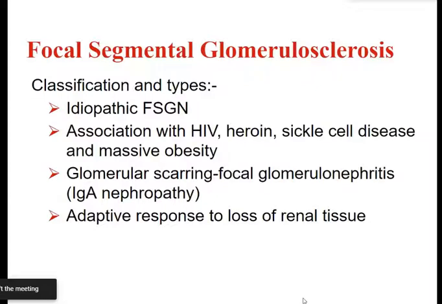Focal segmental glomerular sclerosis could be idiopathic, where we don't find any cause. Then it could be in association with HIV infection, in heroin abusers, then sickle cell disease, and at times in patients with massive obesity. Then it could be part of IgA nephropathy, glomerular scarring leading on to focal glomerulonephritis. And it could be part of adaptive response to loss of renal tissue.